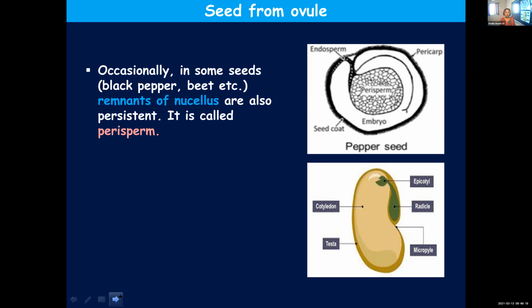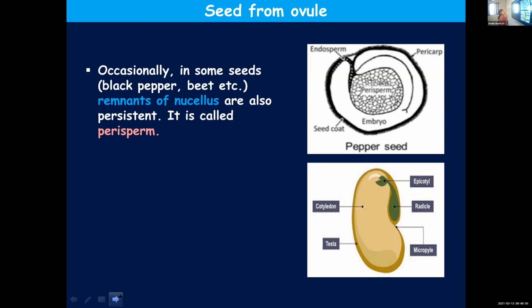From the nucellus present in the micropylar region, one of the cells will get differentiated and form the megaspore mother cell. The megaspore mother cell will undergo meiotic division and form 4 megaspores. 3 will degenerate and the functional one will form the female gametophyte, or the embryo sac. So you have already learned about nucellus and its function.